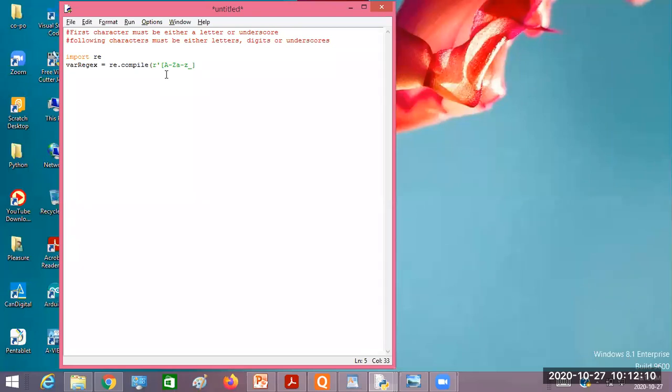A shorthand character class, you already learned. \w, yes, exactly. So this \w is going to match a letter, a digit, or underscore. But it matches a single character, and there may be n number of characters after the first character. There may be 0 also, because you can create a variable with only one character length, like variable x, variable i, variable j, a single character variable. Is it correct?